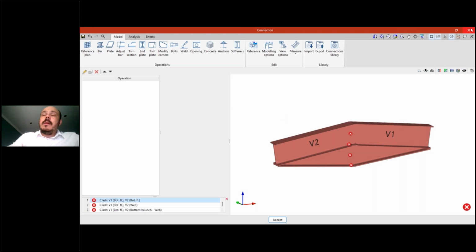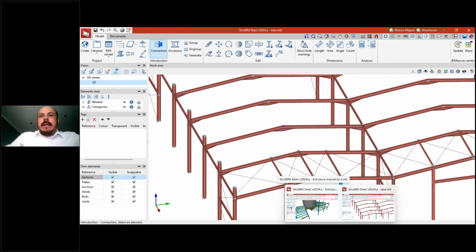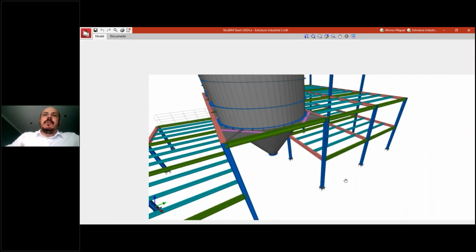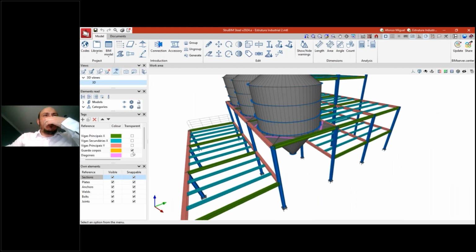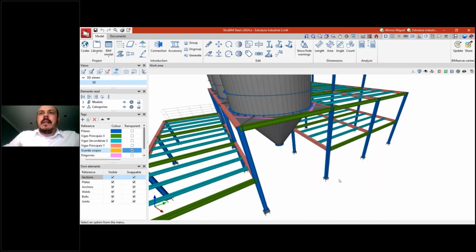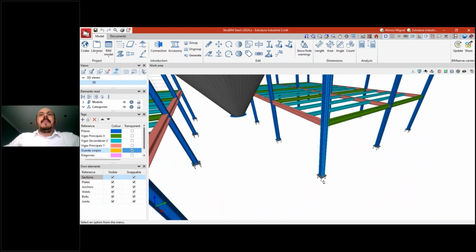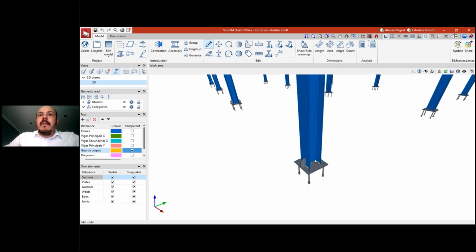Okay. There is a second new feature that is also related to CYPECAD or StruBIM Steel. Let me show you here in another example that I have. So this example here. Let me see where I have that. Yeah, it's going to be here. Let me show you. Let me open one of these base connections here, base plates. So I've been working on this base plate before.